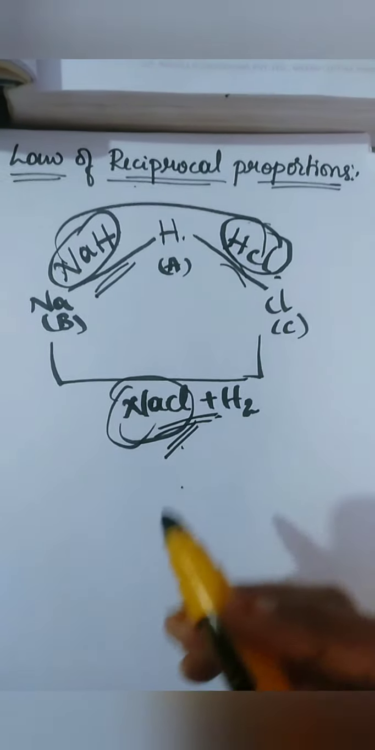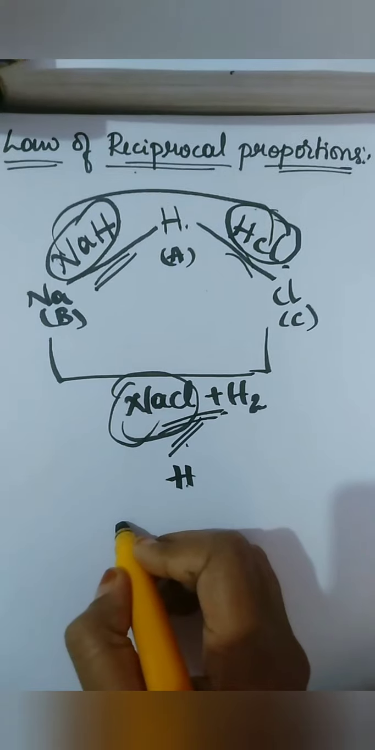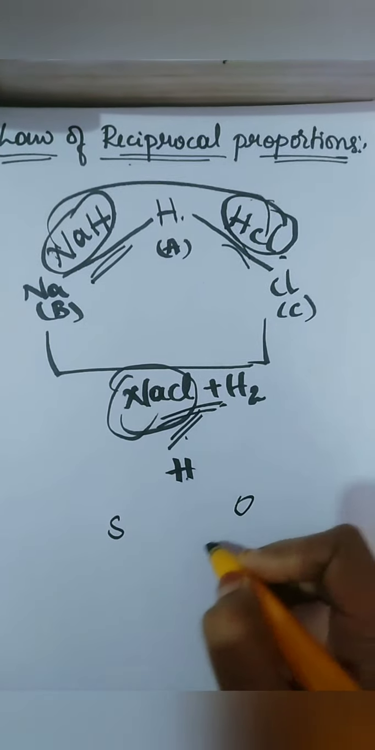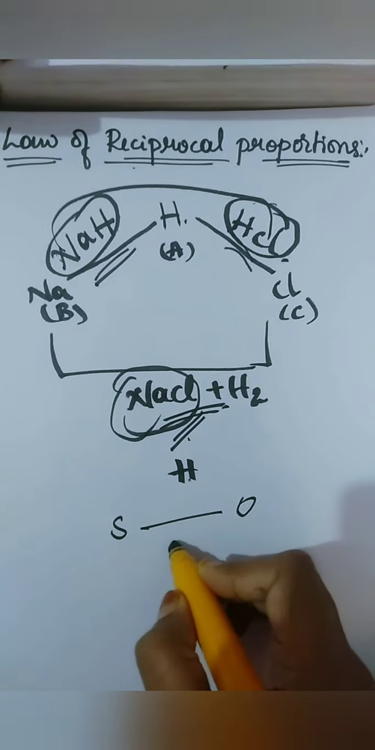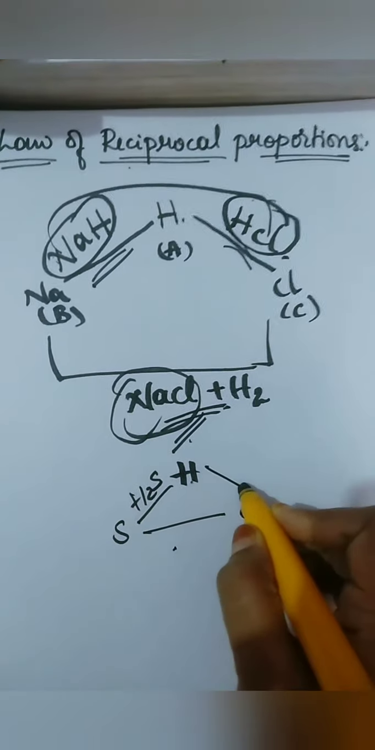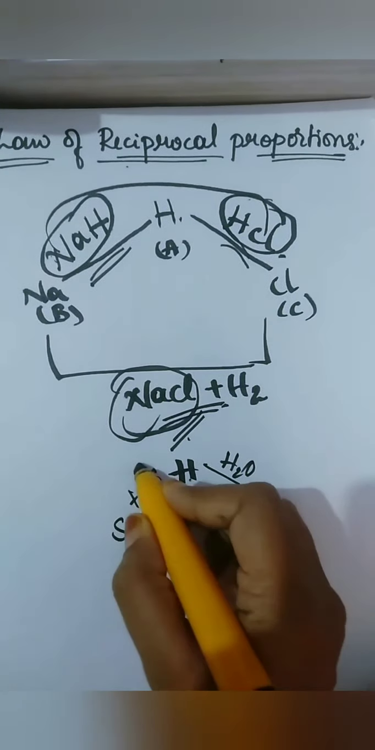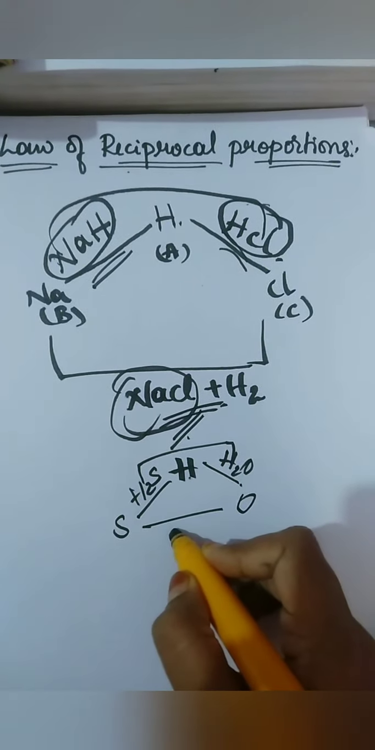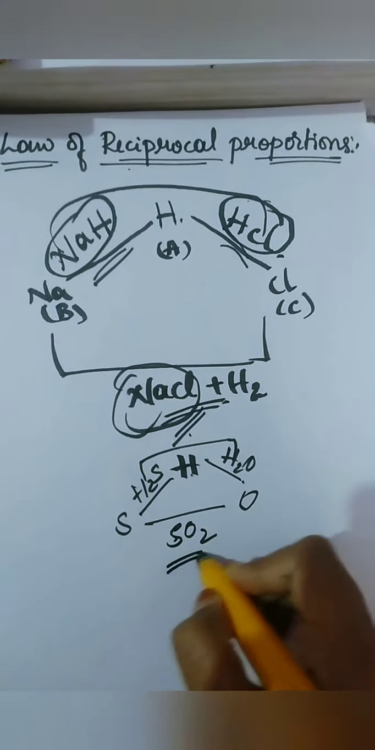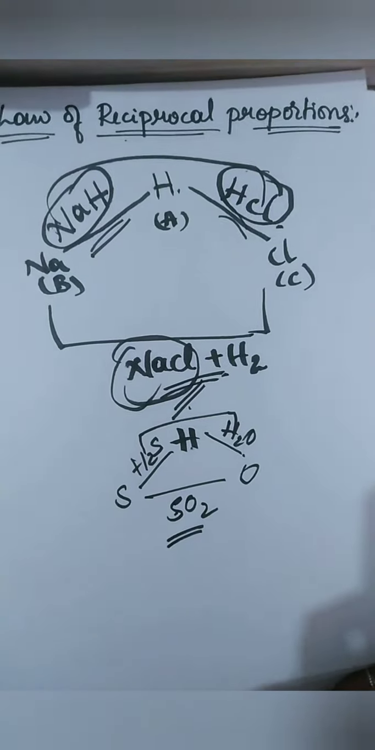We can take one more example as hydrogen, sulfur and oxygen. Here we can form H2S gas, here we can form water. Using these two we can form SO2. Am I right? So this is your law of reciprocal proportions.